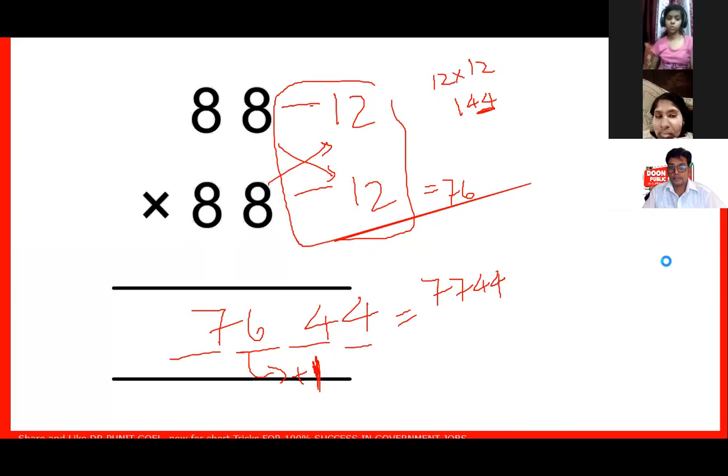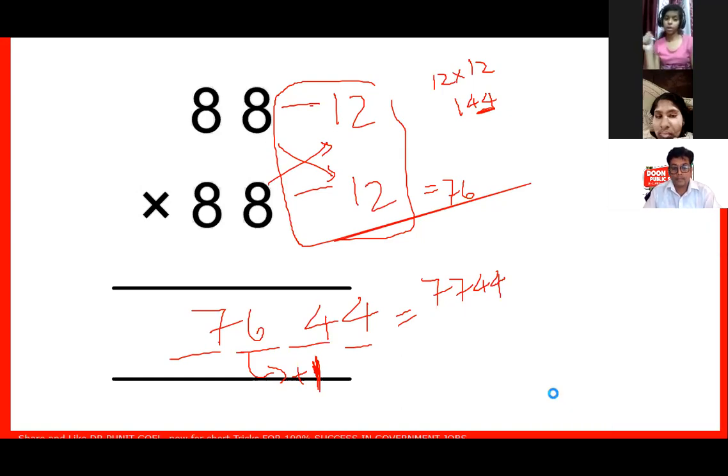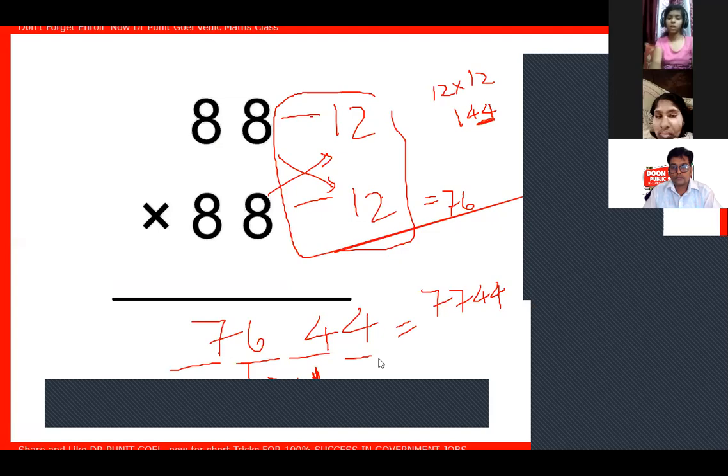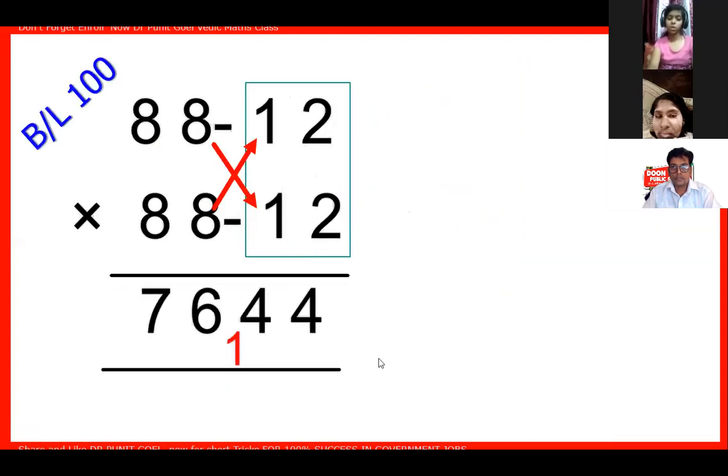Got it? Is it visible to all? I'm not seeing your message.